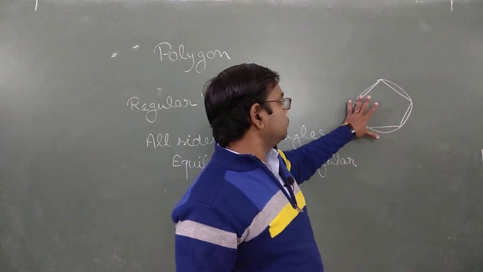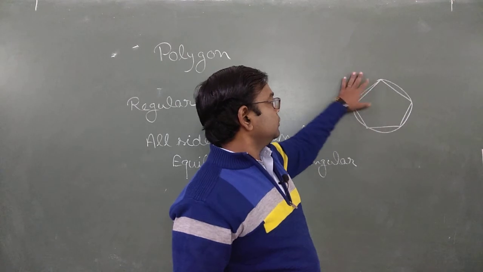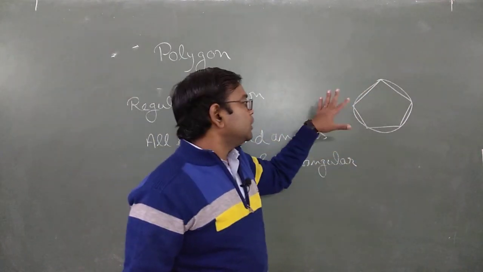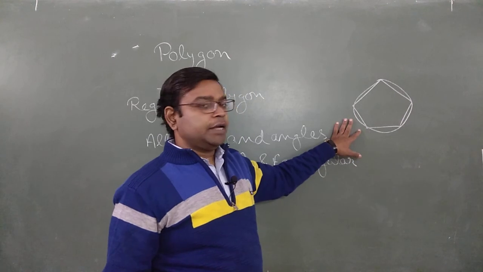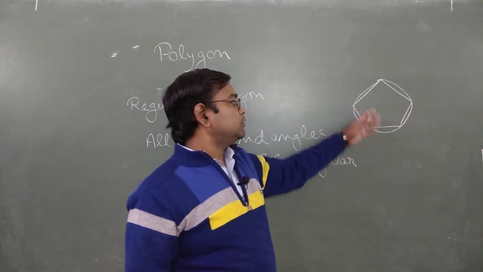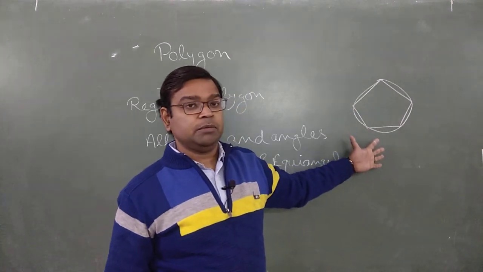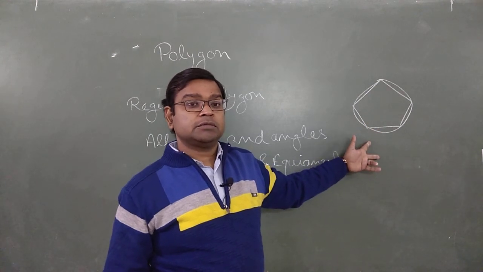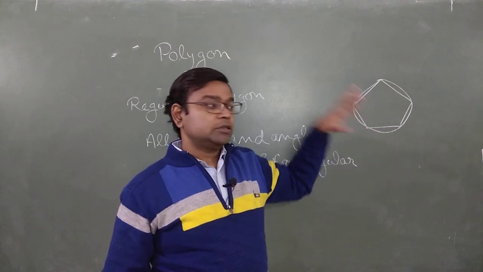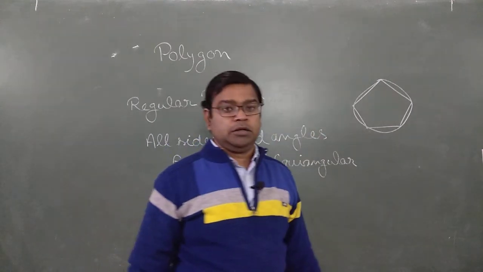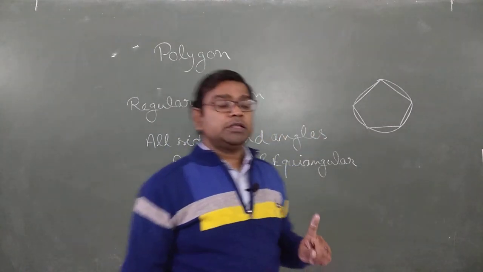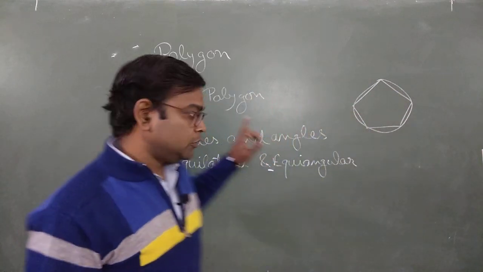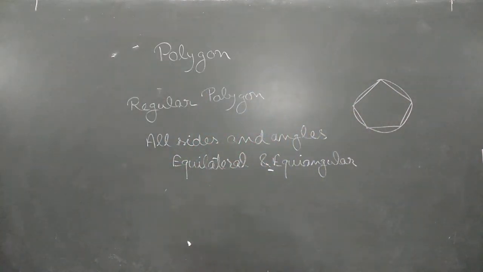Though I used my free hand, so the figure is not perfect, please avoid it. But this will indicate to you what is the meaning of regular polygon. In case of a regular polygon, all the vertices must fit into a circle. At least there is one circle which contains all the vertices of the polygon. Hope this concept is clear to you.